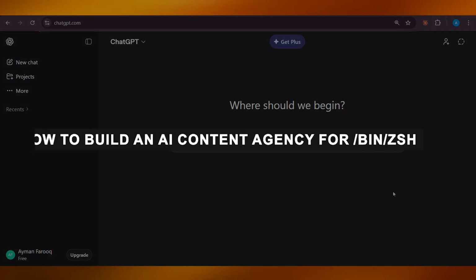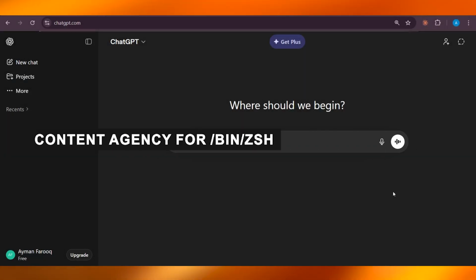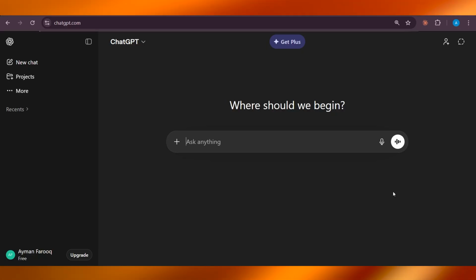To build an AI content agency for Bin ZSH, complete blueprint. What if you could start a content agency in 2026 without a team, without expensive software, and without years of experience? And instead just use AI tools to create content faster than entire agencies.